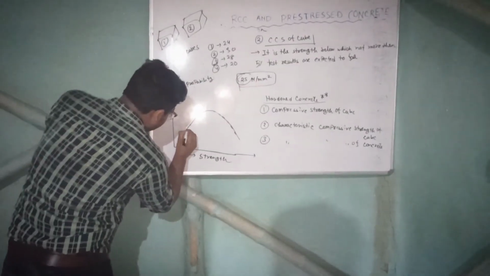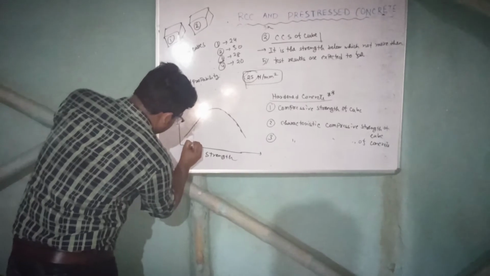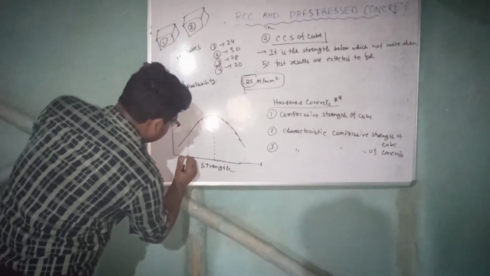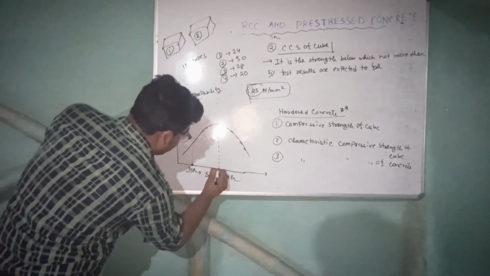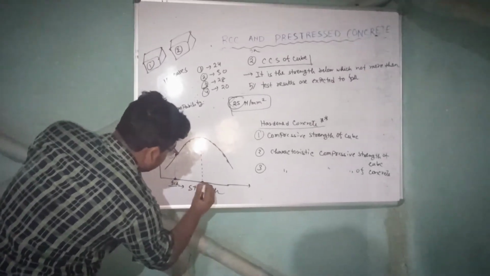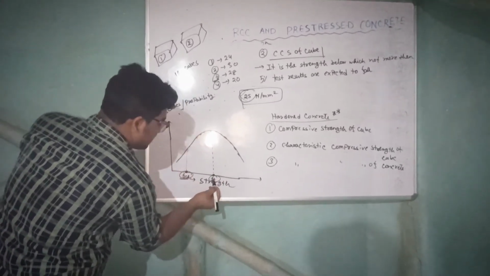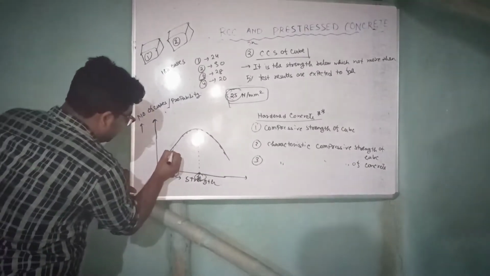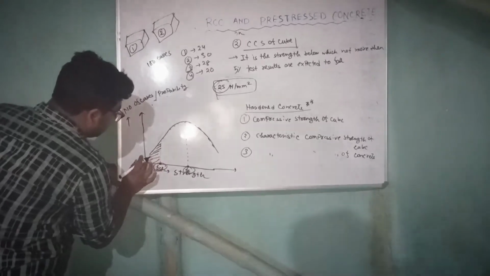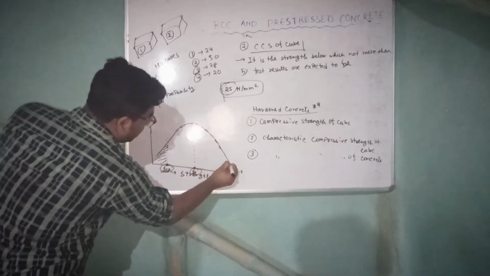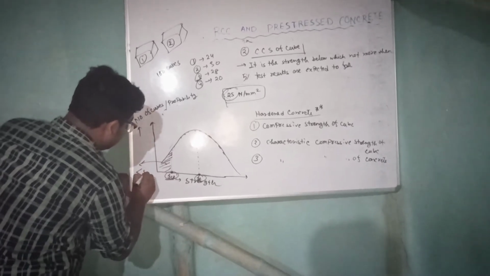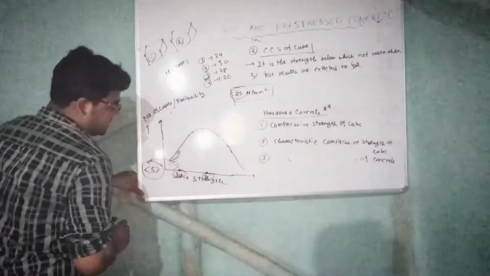We are calling this point FCK and this point FT. FT means target strength, FCK means characteristic compressive strength. If the whole area is 100%, this area should be less than 5% according to this definition.